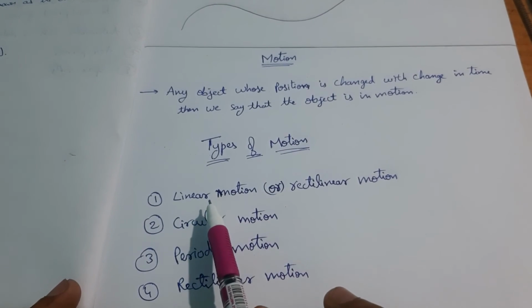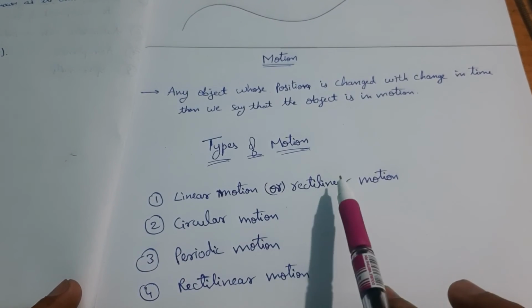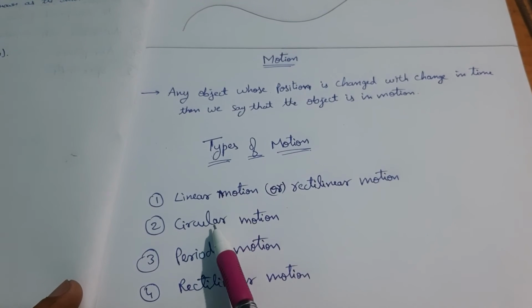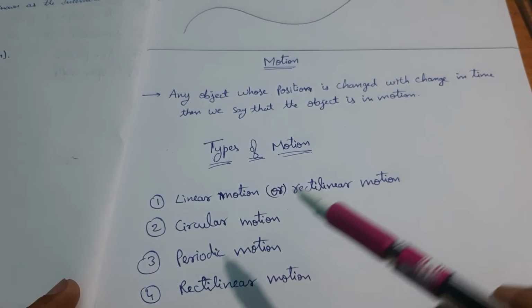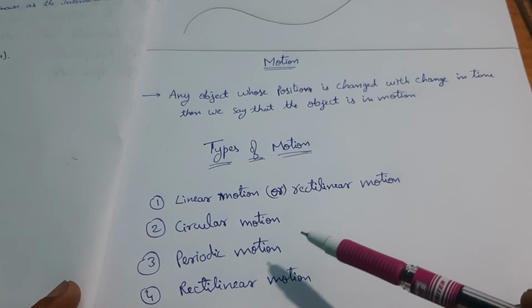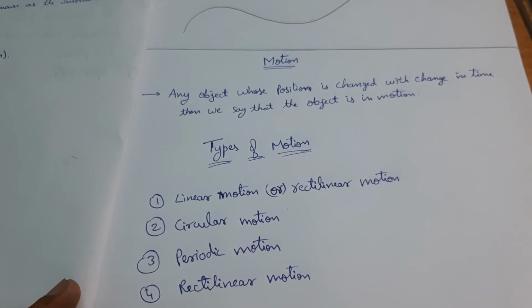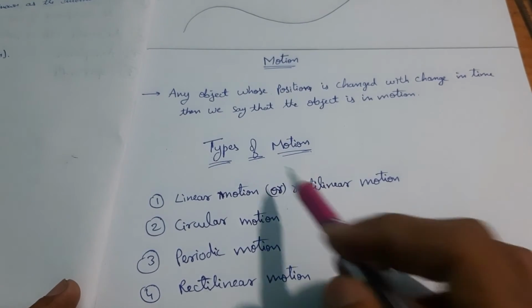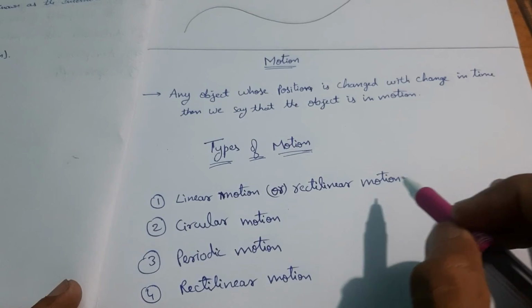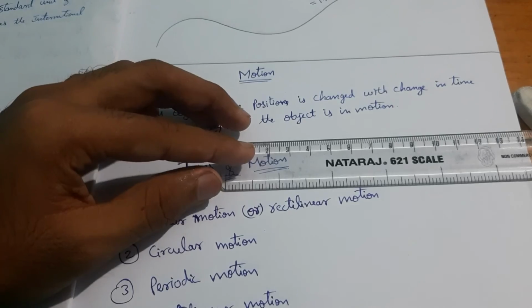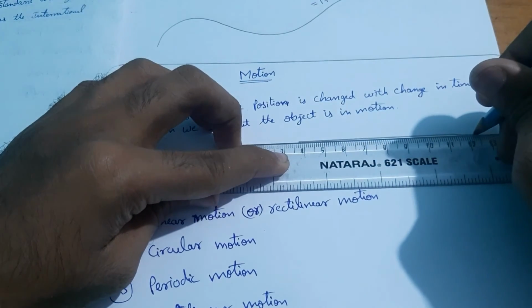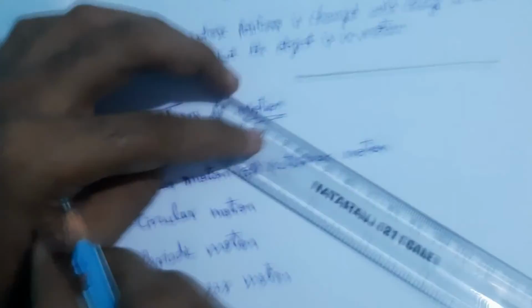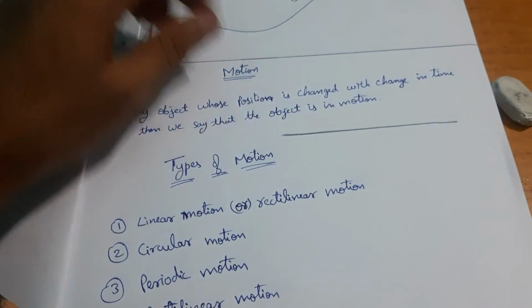First, linear motion, also called rectilinear motion. Then we have circular motion, periodic motion, and rolling motion. Let us learn one by one about each type of motion. So let us begin with linear motion. What is linear motion or rectilinear motion? Let me draw a straight line. So this is a straight line.